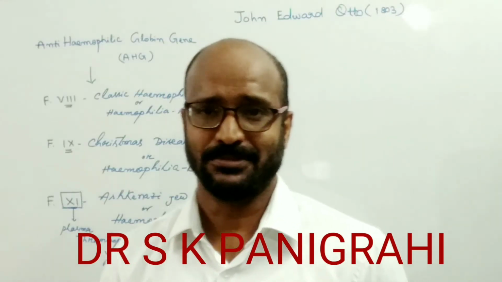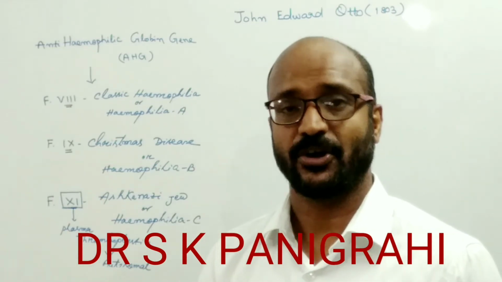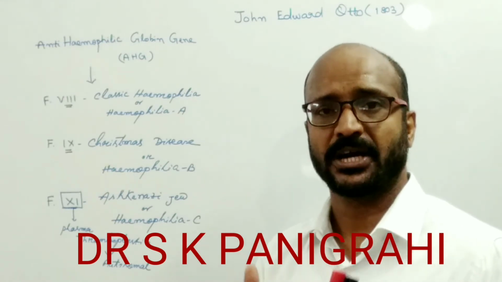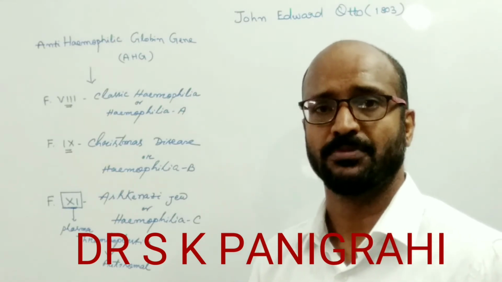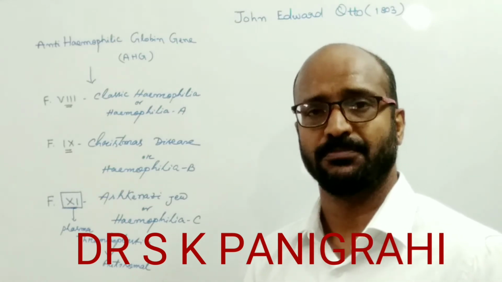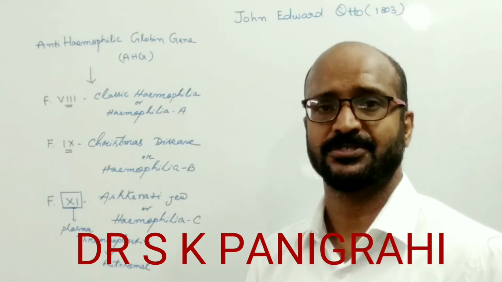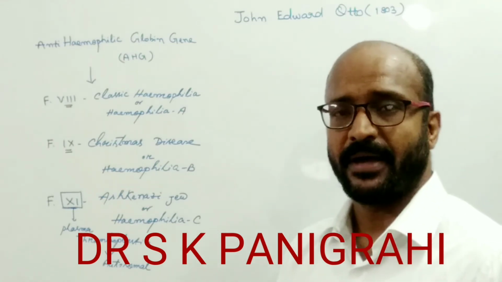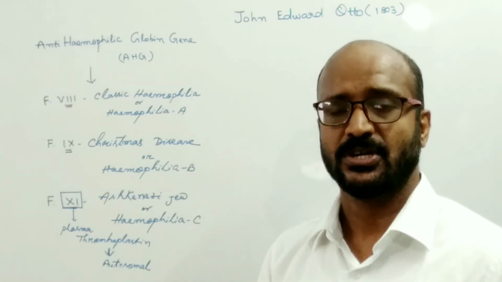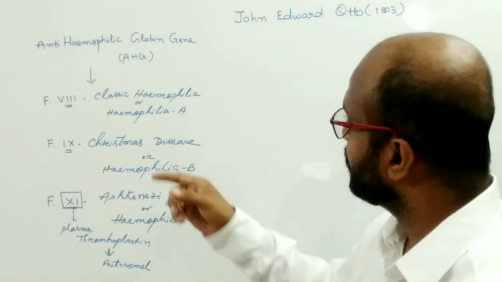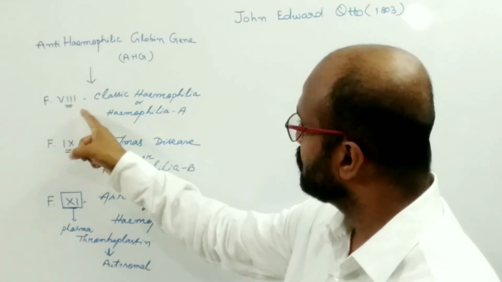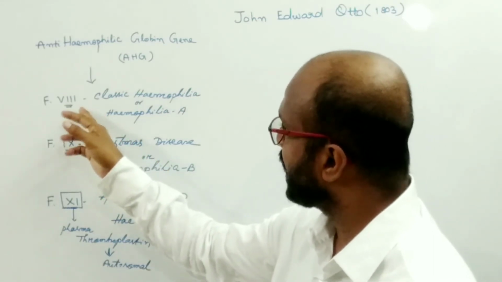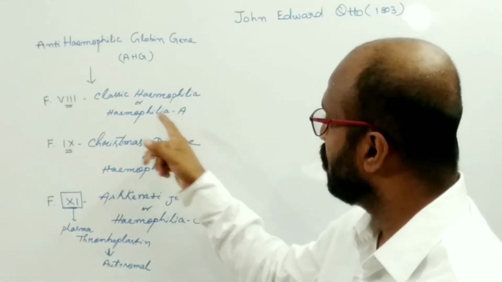Now come to another example of sex-linked or X-linked inheritance in humans, that is hemophilia. Hemophilia is the condition in which there is no proper clotting of blood, no proper formation of blood clot, because of the absence of some of the blood clotting factors. In humans, we have 12 blood clotting factors. Out of these 12, blood clotting factor number 8, which is known as the anti-hemophilic factor, if absent, causes hemophilia A, which is known as classic hemophilia.